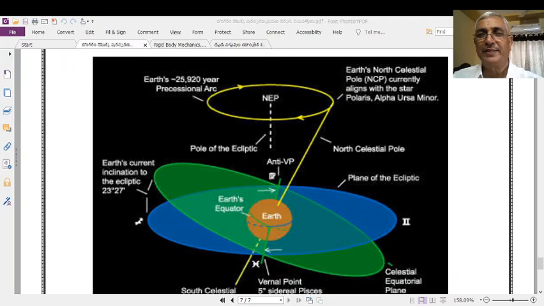Equinoxes means 2 points which are related to the motion of the Earth around the Sun. These 2 points will precess. It means that they are in precessional motion. That's why this is a very interesting thing.